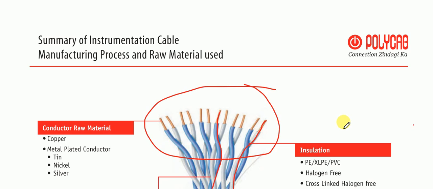It generally comes in the color green. There is also sizing of the instrument earthing cable, like 2.5 square mm, 1.5 square mm, 4 square mm copper conductor cable. On the basis of armor and non-armor, there are two types of cable: armor cable and non-armor cable.